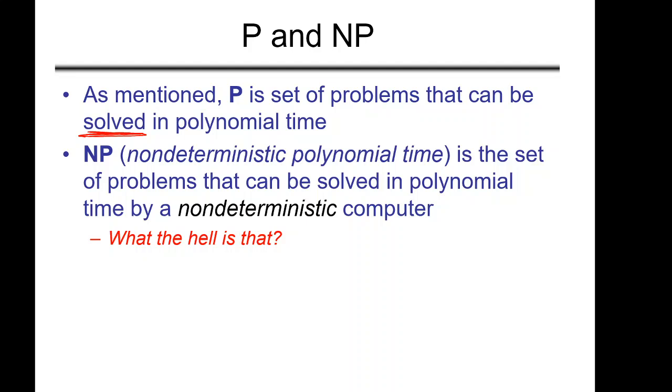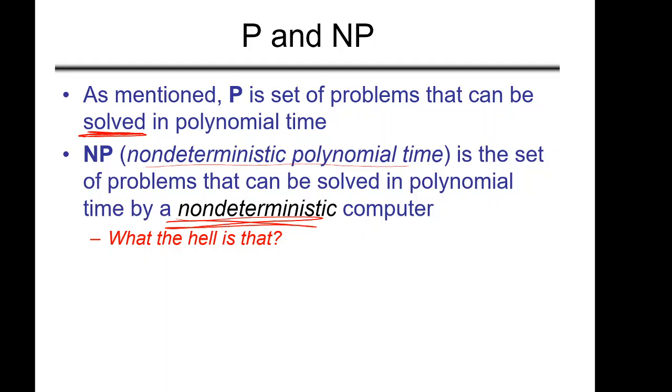NP is a set of all those problems that can be solved in polynomial time, but by a non-deterministic computer. We are not saying this can be solved on a deterministic computer, we are saying it can be solved in polynomial time on a non-deterministic computer, and therefore these are called non-deterministic polynomial time problems or algorithms.